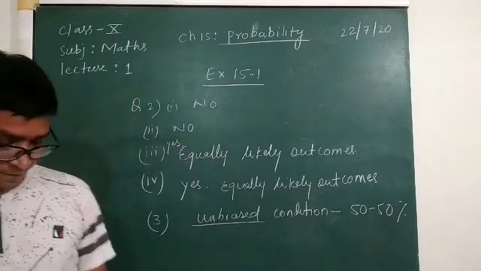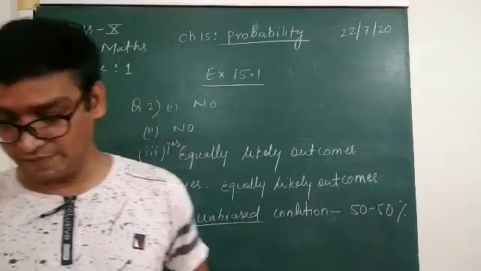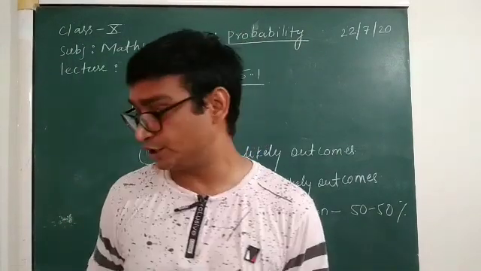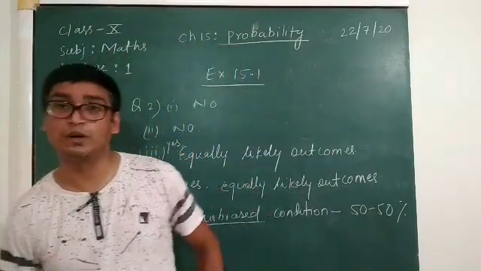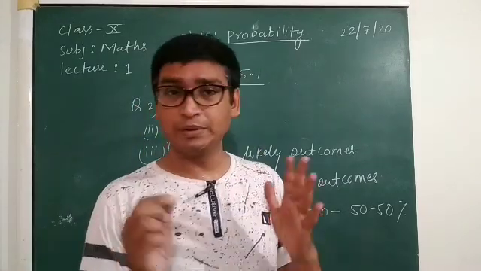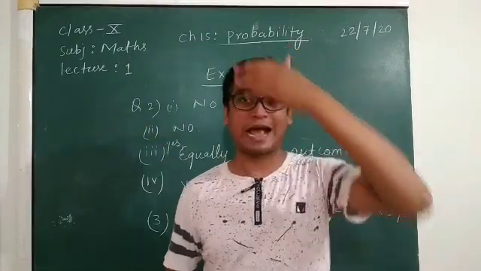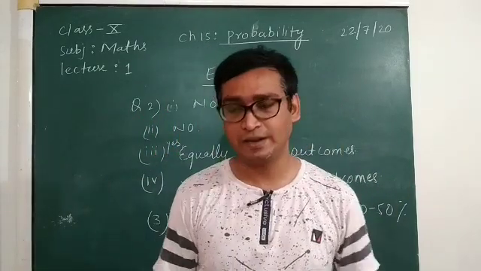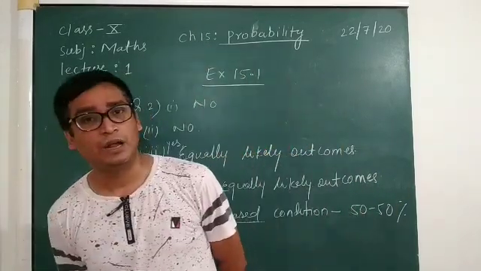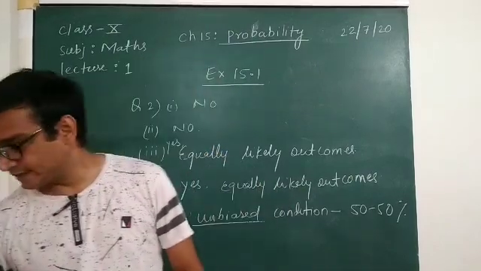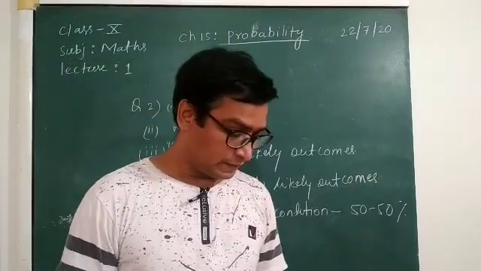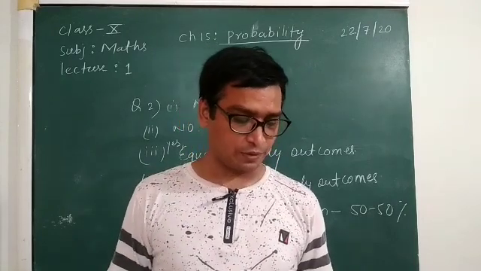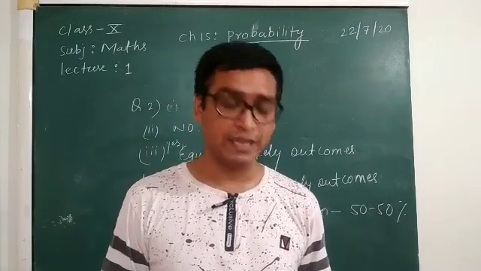In a similar way, the fourth question is: which of the following cannot be the probability of the event? As I told you, the probability of any event cannot be a negative number, right? So in this it is given: which of the following cannot be the probability of an event.